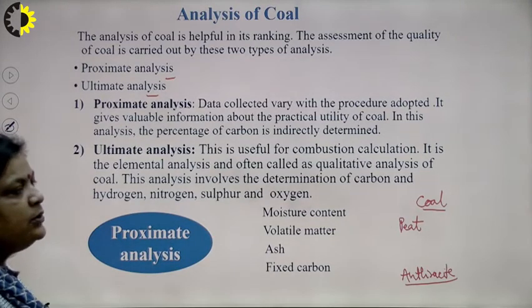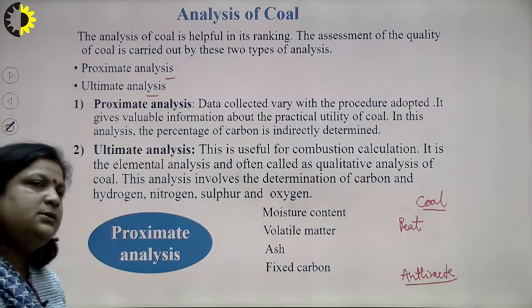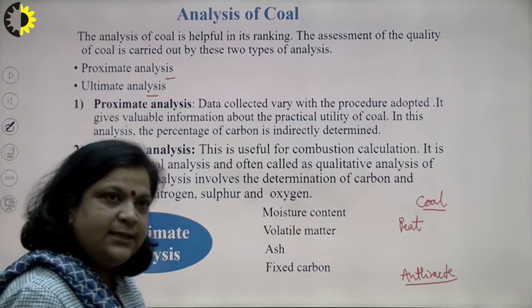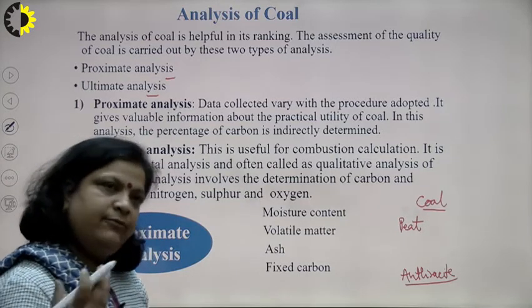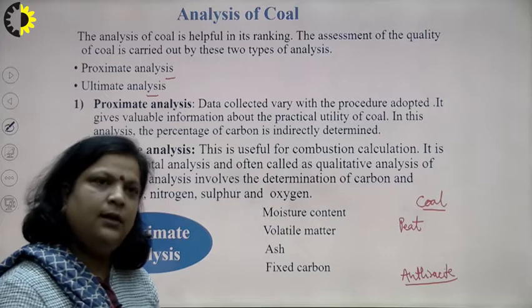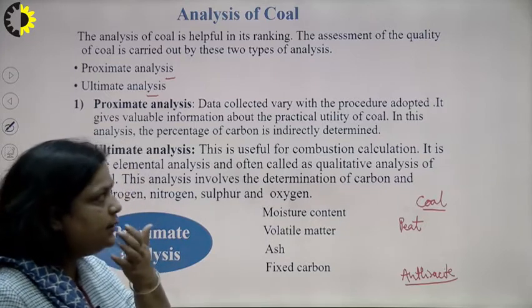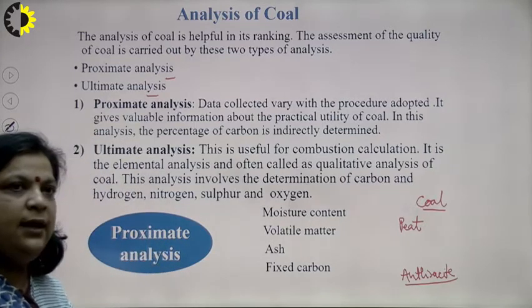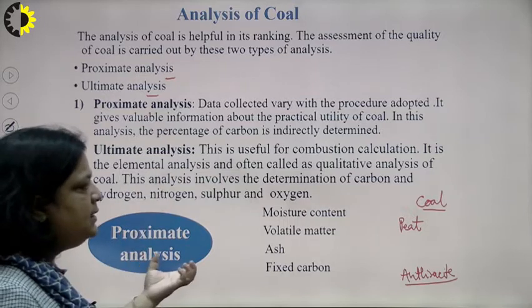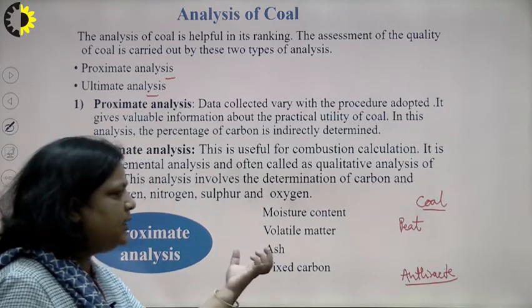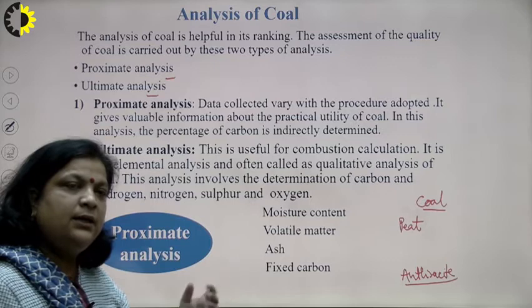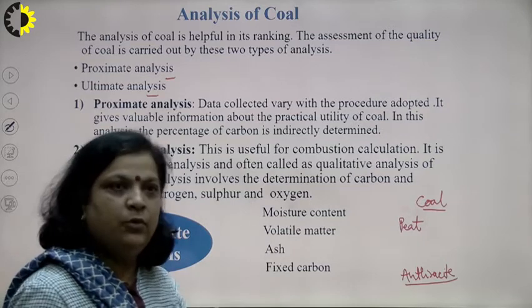Coal depends on its age as well as the place from where it is taken, so it is not necessary that moisture content, volatile matter, etc. are the same for all types of coal.